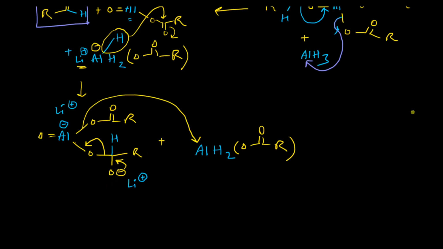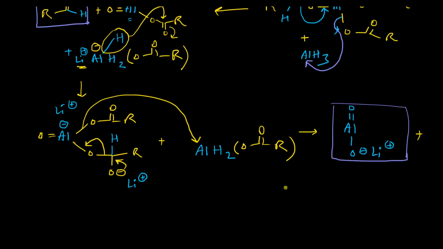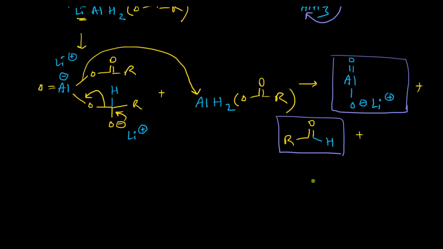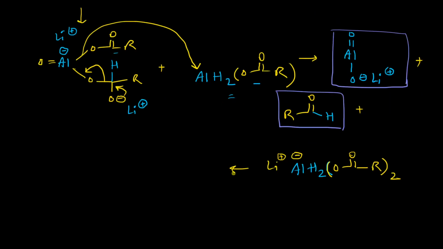So it will then produce, right, plus one molecule of aldehyde plus the new lithium aluminum hydride derivative, which is this one. Here aluminium will be negatively charged, lithium plus will be there.